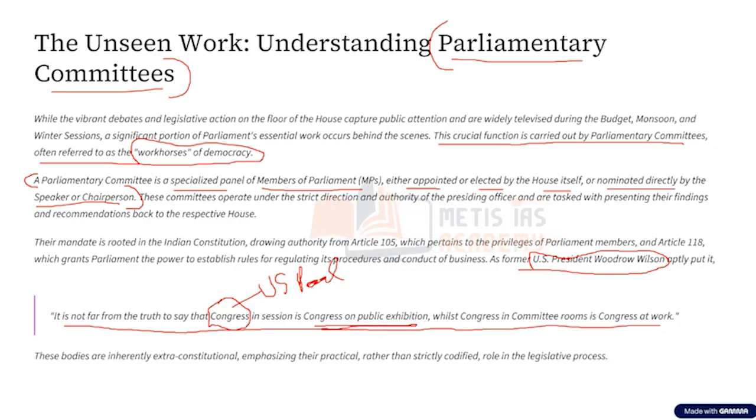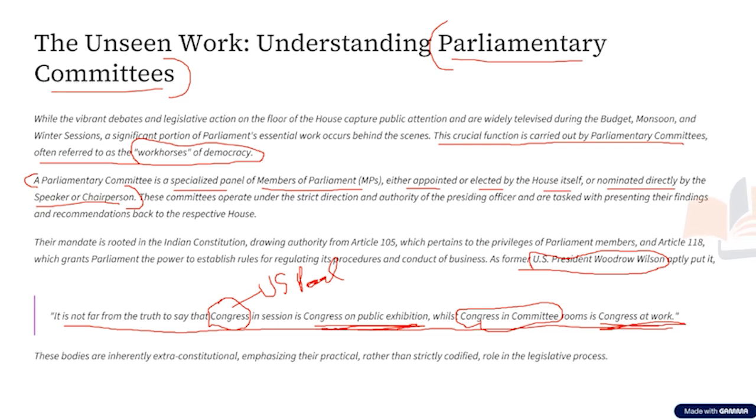So he says the Congress in session is the Congress on public exhibition. That is, when it is in session, the members of the Congress are there not to perform their work, but they are on a public exhibition. While the Congress in committee, that is in its committee room, is the actual Congress that is at work. So this shows the importance of parliamentary committees in a democracy. Even in India, the actual work of the Parliament is not happening inside the Parliament. Rather, it is mostly seen in the working of the parliamentary committees.